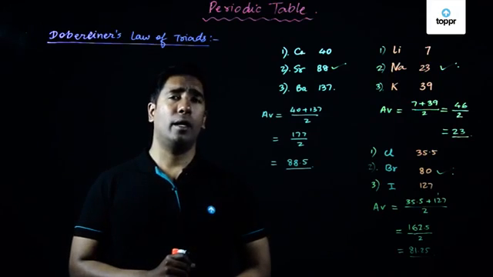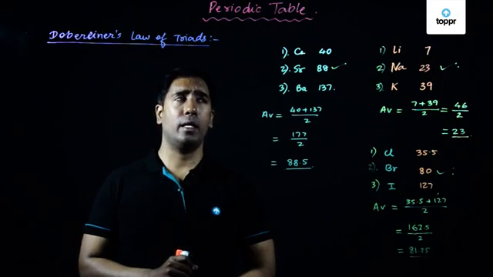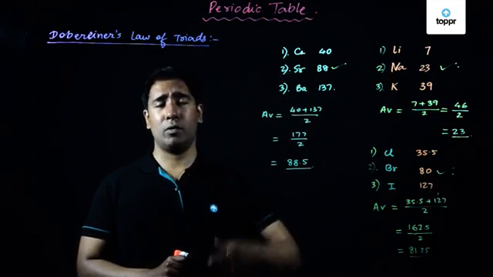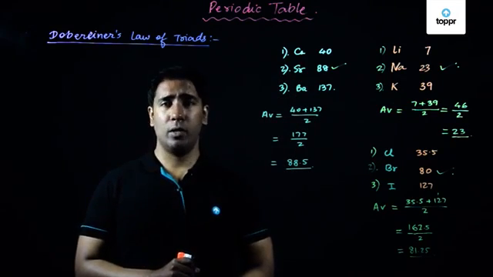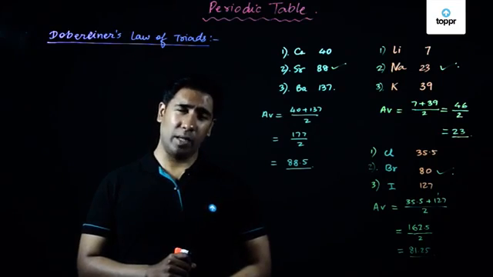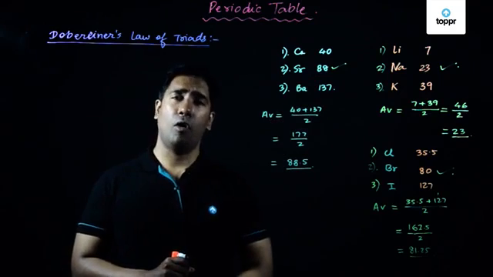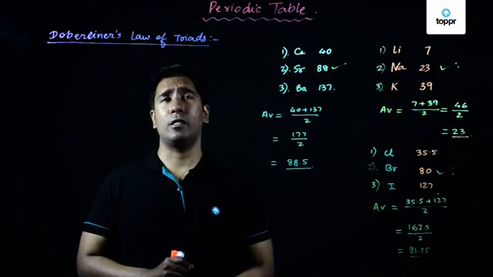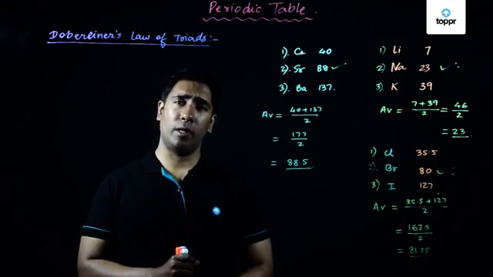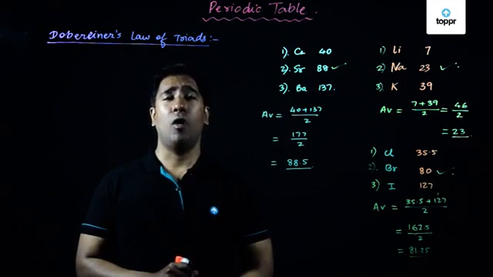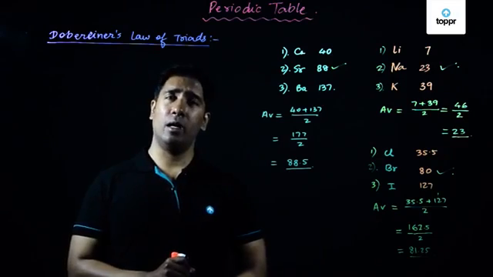He found out that the average of the atomic weights of the first and third element of the triad was exactly or approximately equal to the atomic weight of the second element of the triad. So this was, my dear friends, related to Döbereiner's law of triads, and we had started this chapter with the understanding of why exactly we need a periodic table.